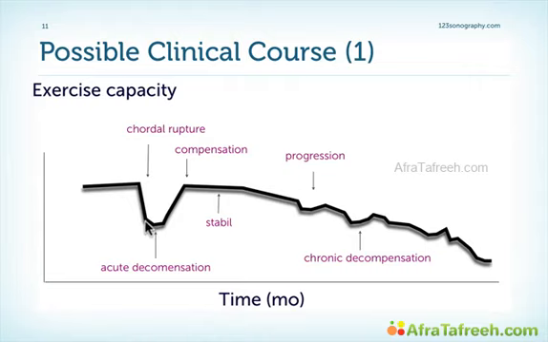Now, these symptoms obviously become apparent, but the patient might misinterpret them, which is not infrequently found. And then we have a phase of compensation. So the exercise capacity starts to rise again. The patient has almost no symptoms, and he is stable. However, left ventricular function slowly starts to deteriorate, and so we do have a gradual decrease in the exercise capacity until finally we have a phase where the patient actually decompensates. So this is the phase of chronic decompensation in MR. Until this phase, the patient should actually be operated.